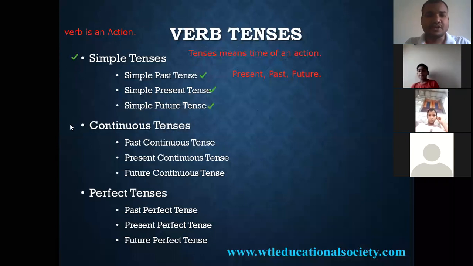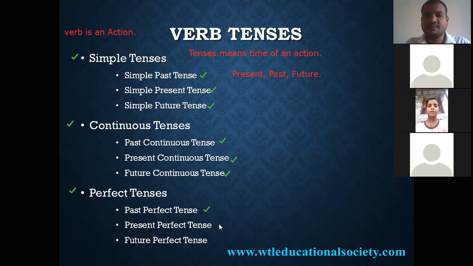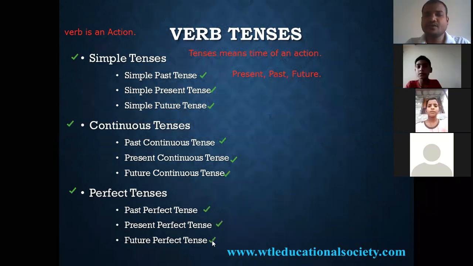Now, how about continuous tenses? Past continuous, present continuous, future continuous. Next, perfect tenses. Past perfect, present perfect, future perfect.